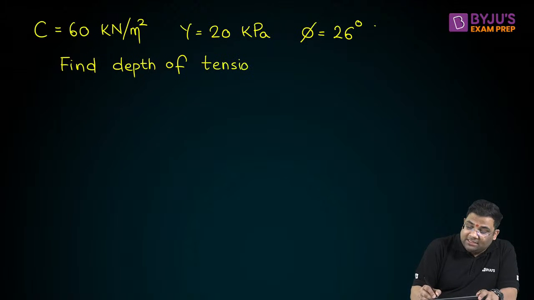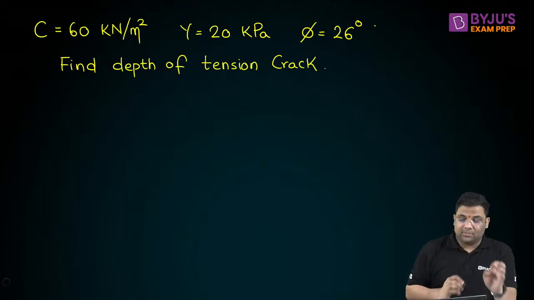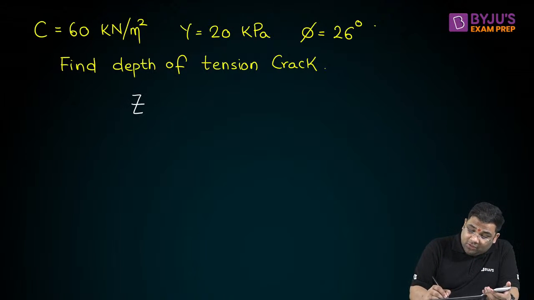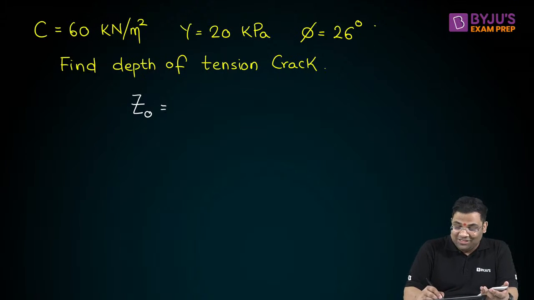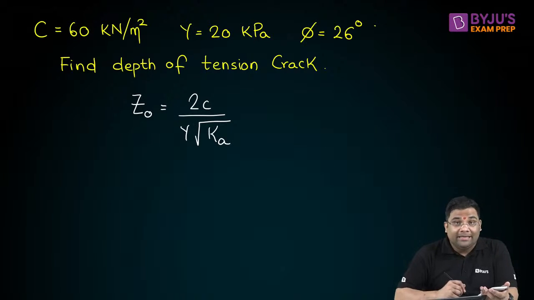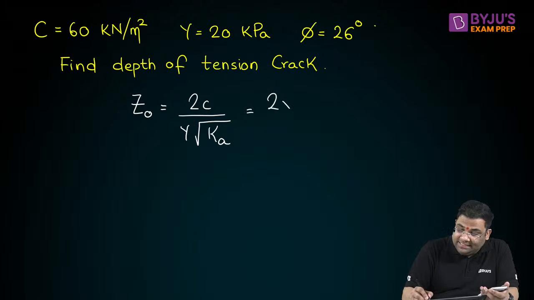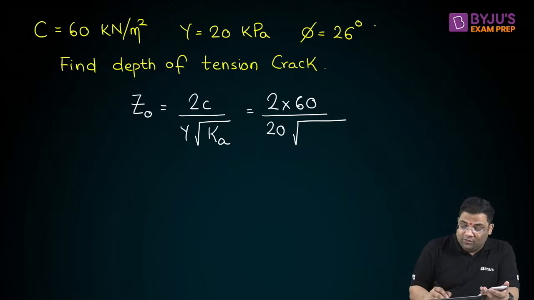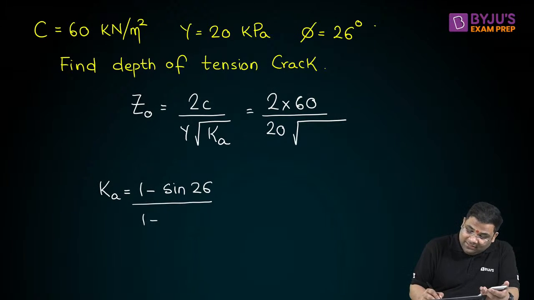The first thing they can ask is your expression. The second thing they ask is the numeric. So I'll also solve with you. You solve, let us see who will solve first. So 2c by gamma root Ka, right? So this is equal to 2 into c, which is 60, divided by gamma, which is 20, and then root Ka. Ka will be equal to 1 minus sine 26 divided by 1 plus sine 26.